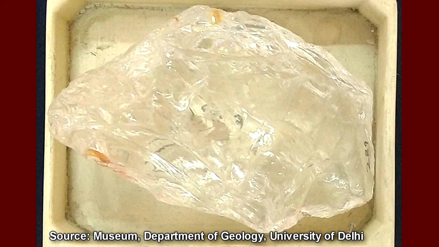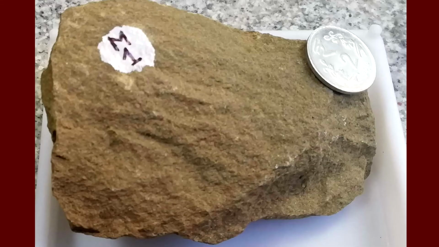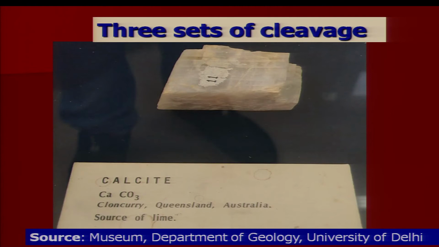There are minerals with no cleavages. It is not necessary that all minerals have cleavages. What are those minerals where you do not find cleavages? They are quartz and olivine. Quartz sometimes shows conchoidal fracture, but no cleavage. I am showing you a picture of 3 sets of cleavages. They are developed here. One is in this direction, second is in this direction, and third one is in this direction.